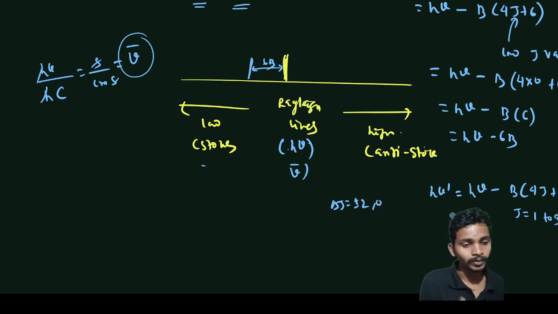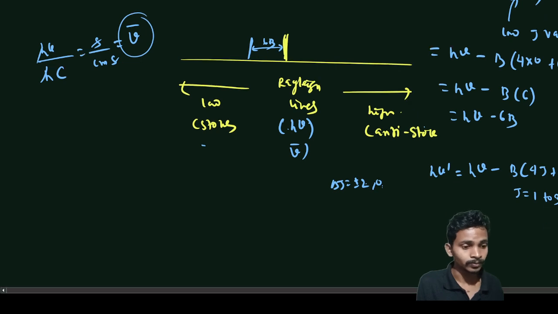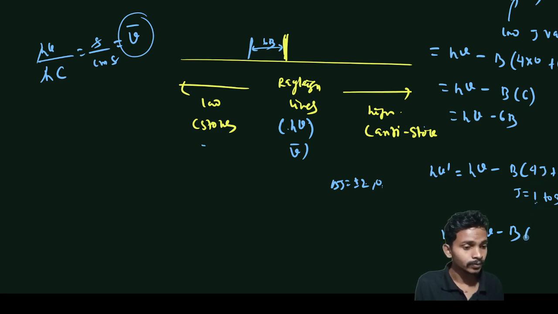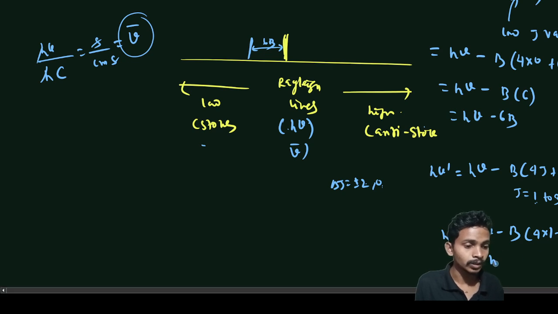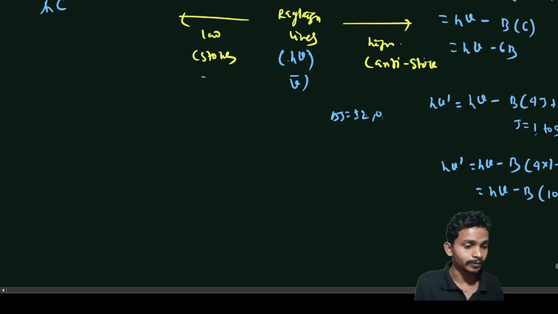Here we are talking about the Stokes and anti-Stokes, so we use this, and when we are talking about Rayleigh lines, when delta J equals 0, that we will use. So J is 1 to 3, because 3 minus 1 gives 2. So h nu dash is h nu minus B, and I put the lower value of this transition, which is 1, so 4 into 1 plus 6. This gives h nu minus B times 10, that is h nu minus 10B.